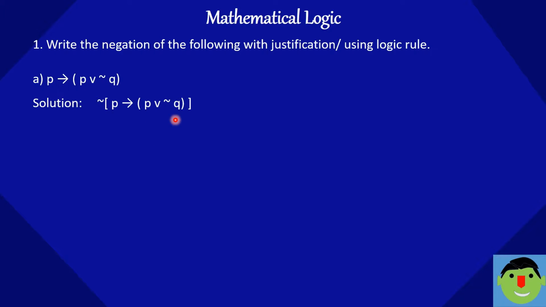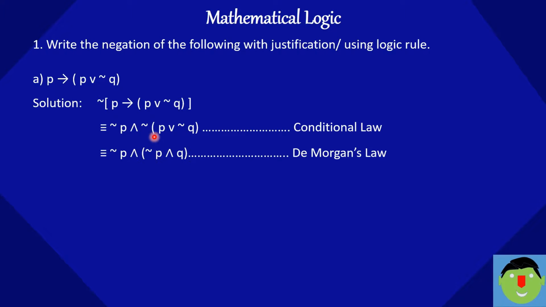Next, if we consider P or negation Q as Q, so P implication Q is nothing but what? P and negation Q. So I can write this negation sign as it is, P and negation of the bracket P or negation Q by conditional law. This is conditional law.